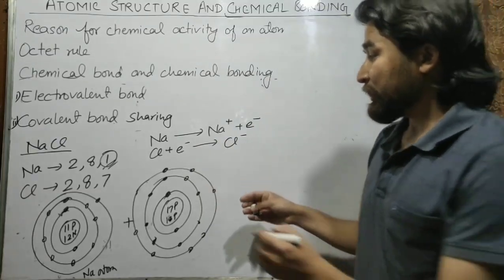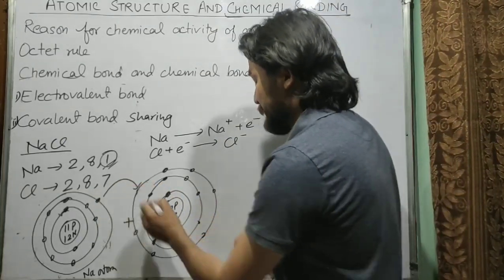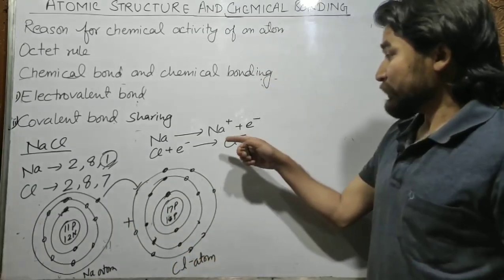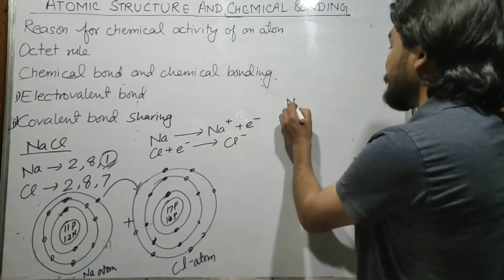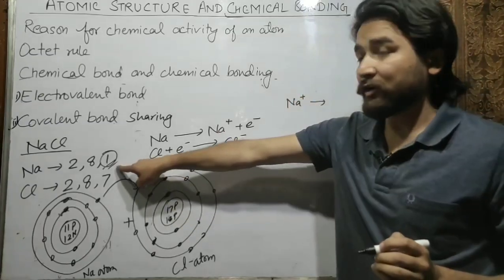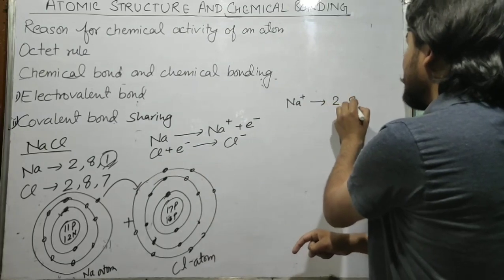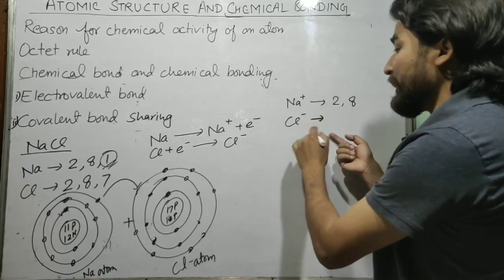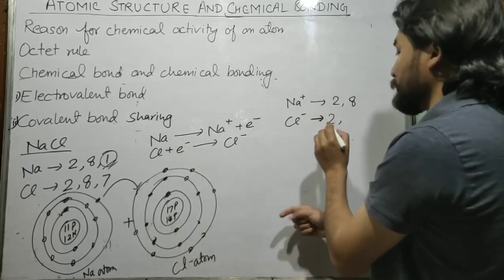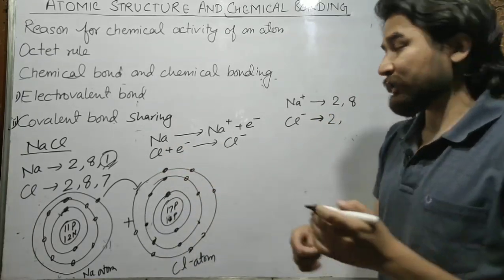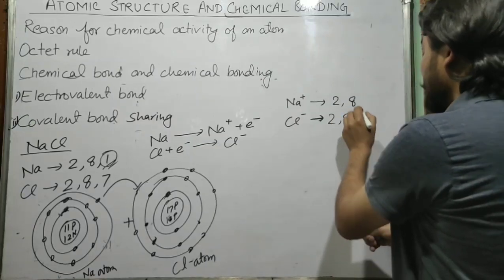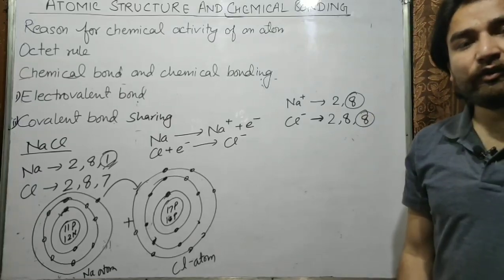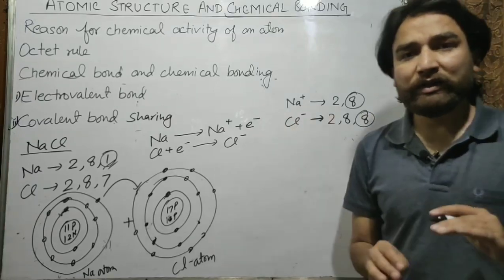So this is how the sodium atom loses an electron and gives to chlorine atom. What is the electronic configuration of sodium ion now? Because it has already lost 1 electron, its electronic configuration now is 2, 8. And chloride ion has gained 1 electron, so it was 2, 8, 7, now it has 1 more electron, so it will become 2, 8, 8. Now we can see the outermost shell of both have 8 electrons each. It means both are stable now.